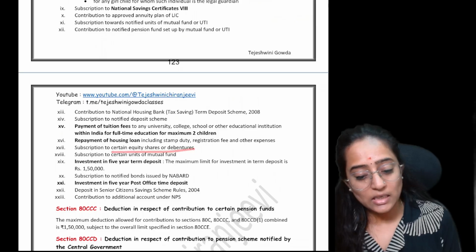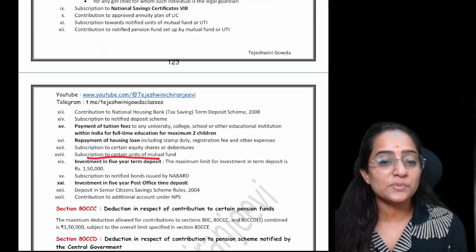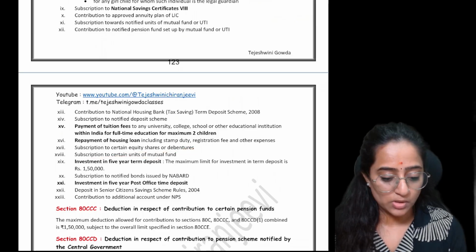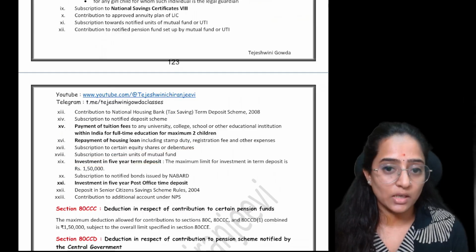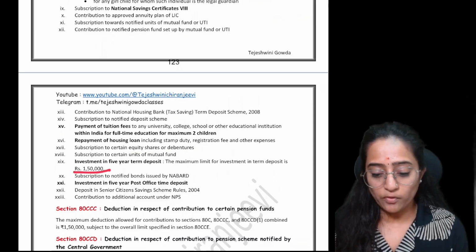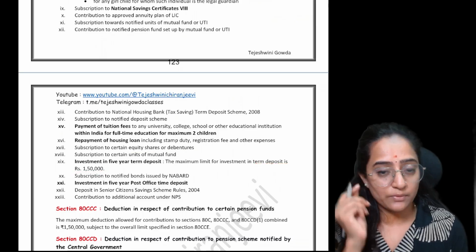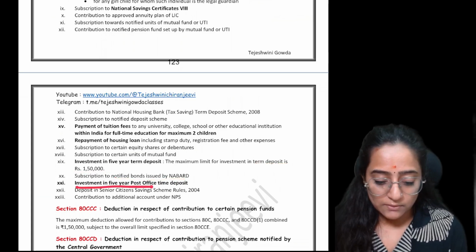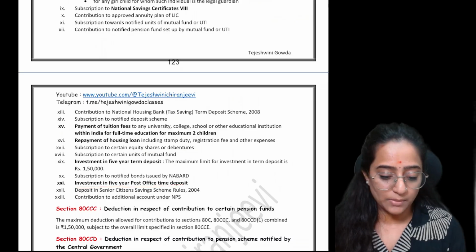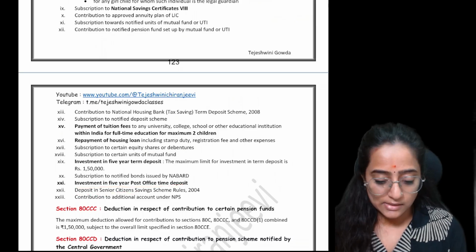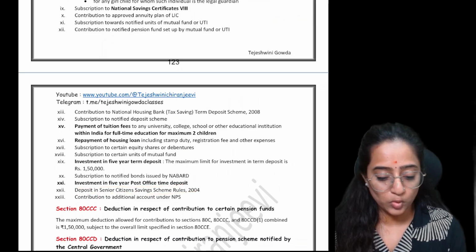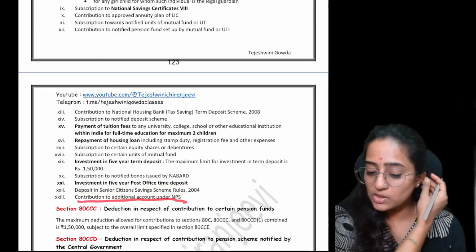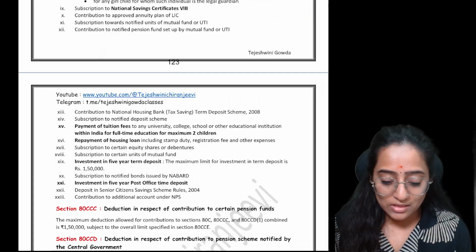Subscription to certain equity shares or debentures. Subscription to certain units of mutual funds. Investments in the 5-year term deposit, that is for a maximum term deposit of how much? 1,50,000. Subscription to the notified bond issued by NABARD. Investments in the 5-year post office term deposit. Deposit in the Senior Citizens Savings Scheme Rules. Contribution to the additional account under NPS.